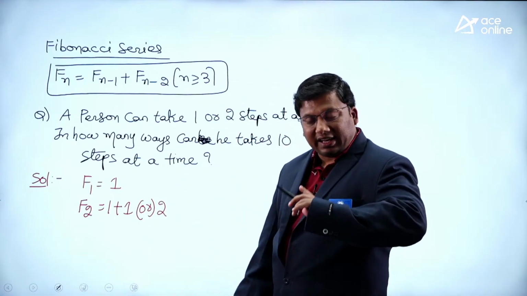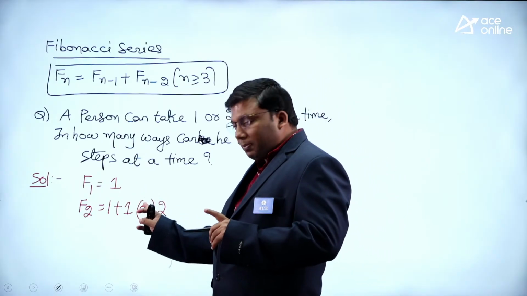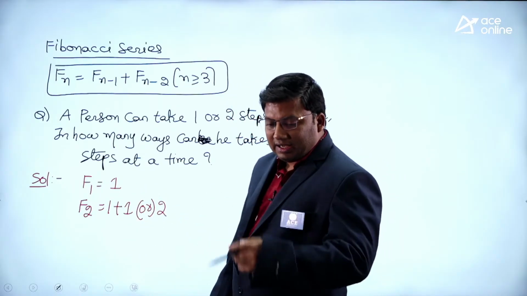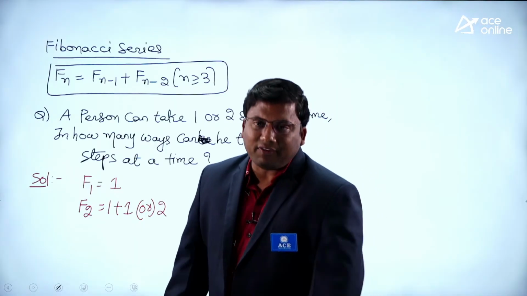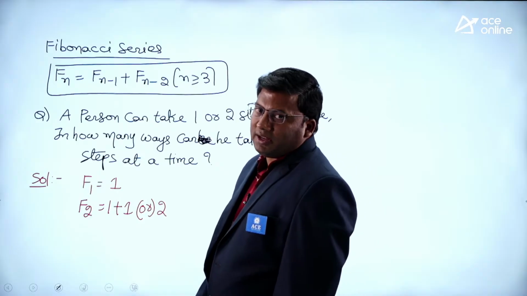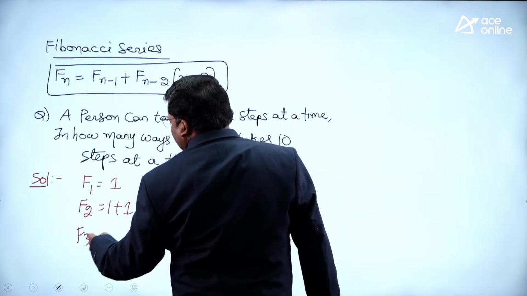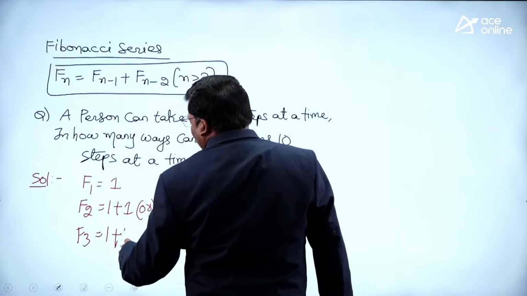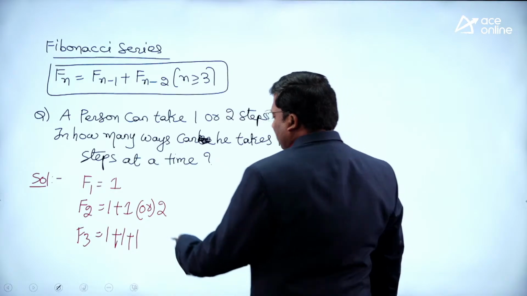1 step he can take only using 1 step. 2 steps means either 1 plus 1 or 2. Suppose I am taking a step of length 1 unit, step of length 2 units means 1 plus 1 or 2. If I want to take 3 steps, how many ways I can do? 1 plus 1 plus 1. Are you all with me? 1 plus 1 plus 1.